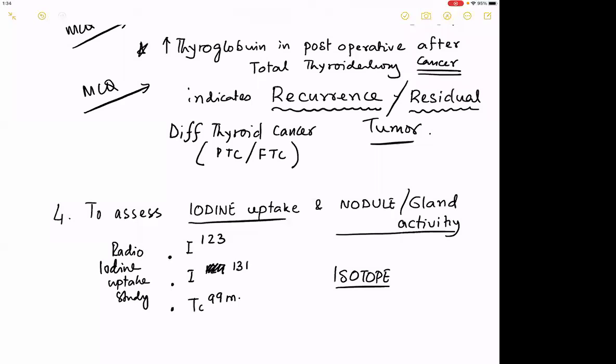To assess the iodine uptake and the nodule or the gland activity, the isotopes that we use include iodine 123 and iodine 131. Technetium is not iodine, but is in the same periodic block, a neighbor of the halide block, something that behaves like chlorine or iodine. And then we use it again for the uptake studies. So we have technetium 99, iodine 123, iodine 131. The normal atomic weight of iodine is 127.